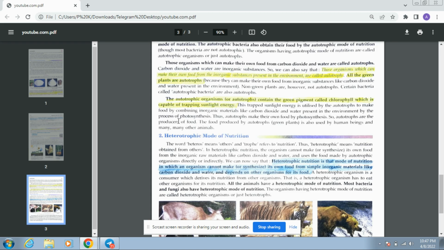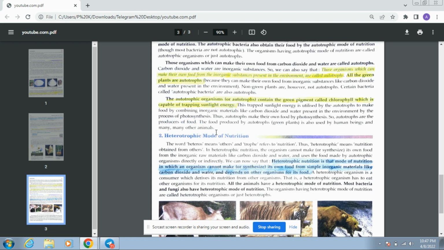So autotrophs produce their own food. वो खुद से खाना प्रोड्यूस करते हैं, मतलब वो बनाते हैं, वो पकाते नहीं, वो बनाते हैं, राइट। वो खुद से खाना बनाते हैं, तो इसीलिए उनको क्या कह दिया गया, प्रोड्यूसर, because they produce the food, they do not cook the food, they produce the food. That's why the autotrophs are known as producers of the food.